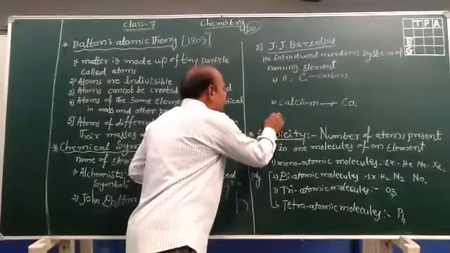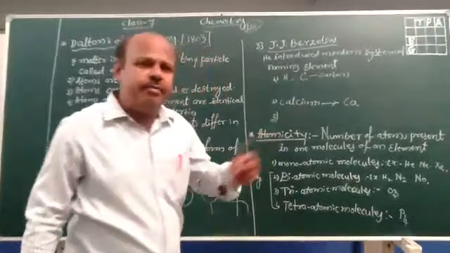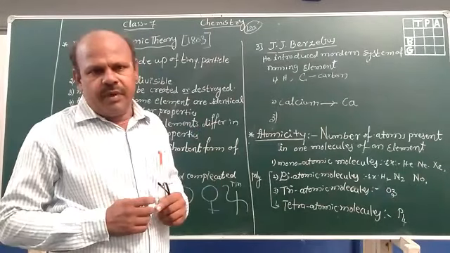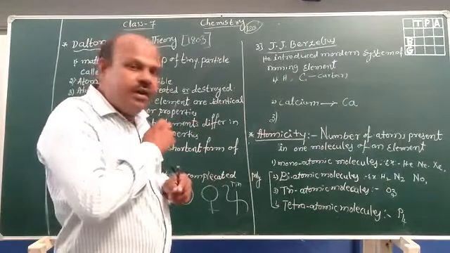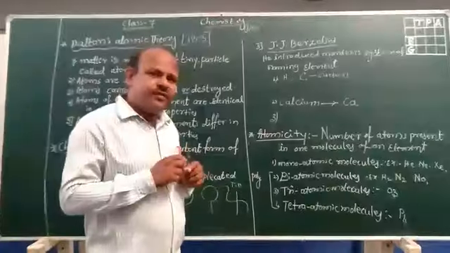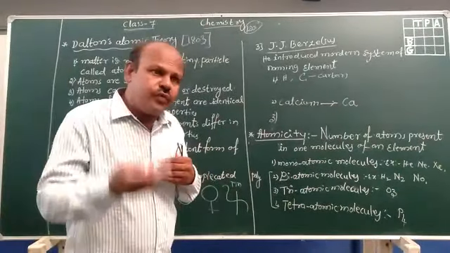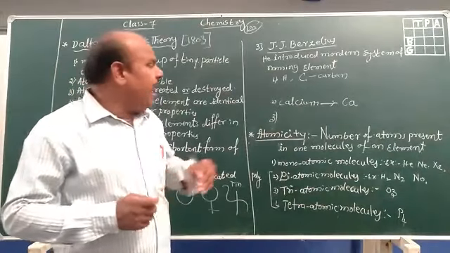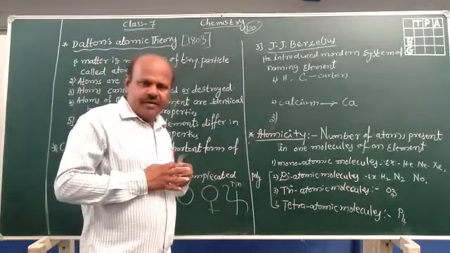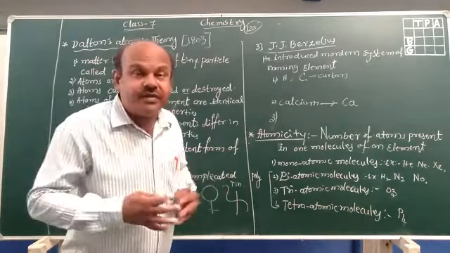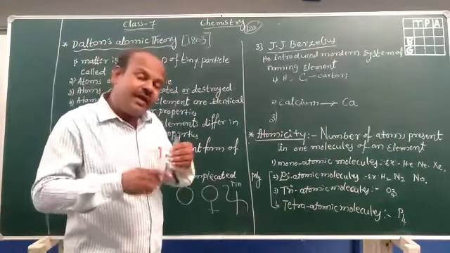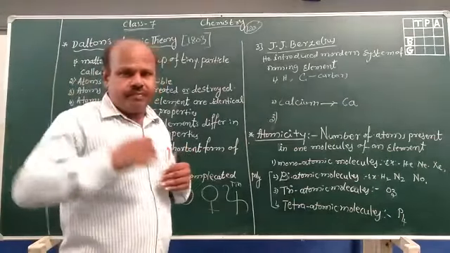The third one: some elements have a Latin name. For example, sodium. Actually it starts with S, but the symbol of sodium is not S. The Latin name of sodium is natrium. Therefore, we write Na. And calcium, Ca. And even if you take silver, silver starts with S, but the Latin name of silver is argentum.